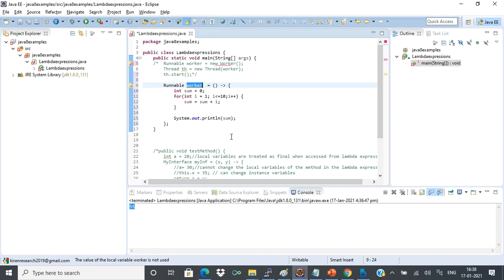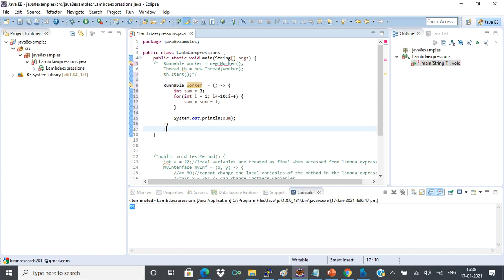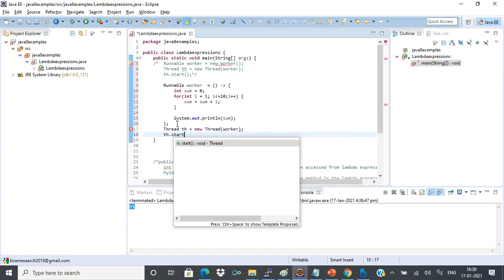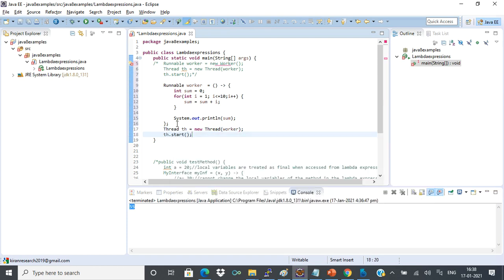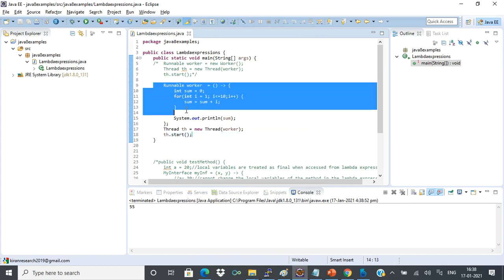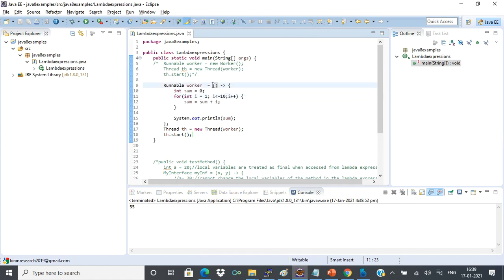So now I can say Thread th equal to new Thread of worker, th.start, right? I can do it like this. Now if I run it, I'll get the result. So this is how I'm converting a traditional Java thread program to a lambda expression.